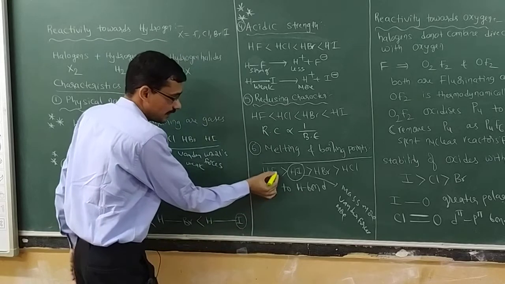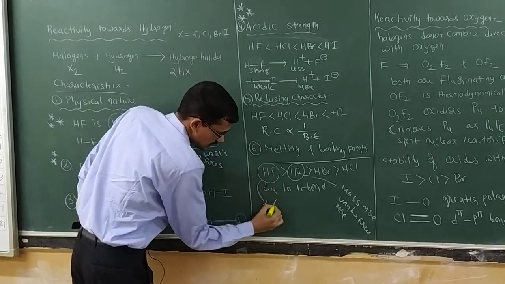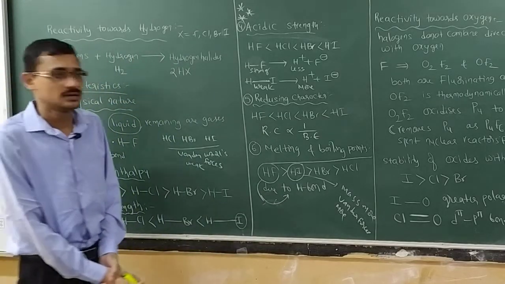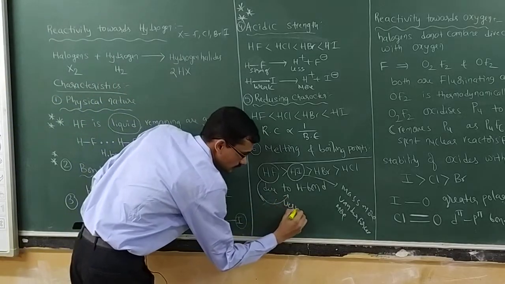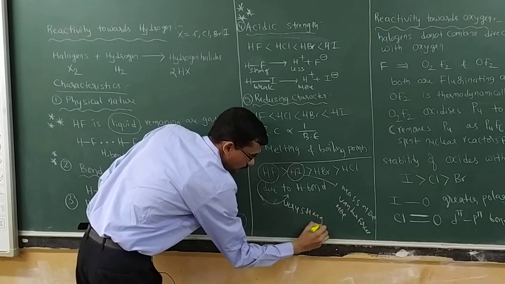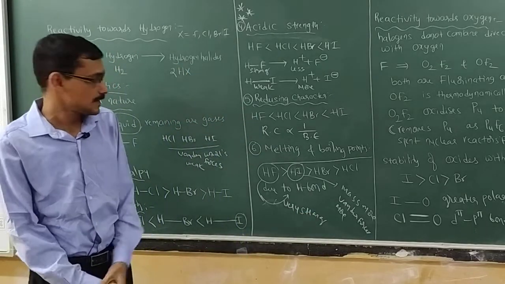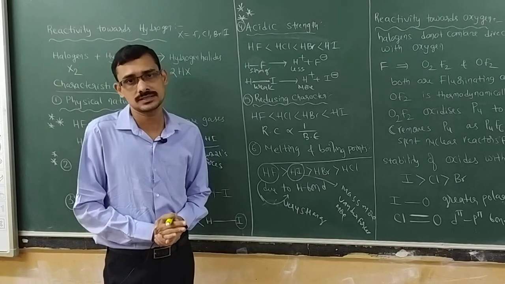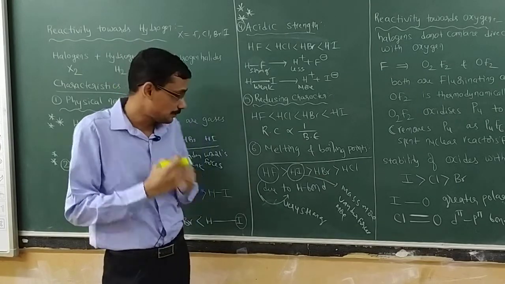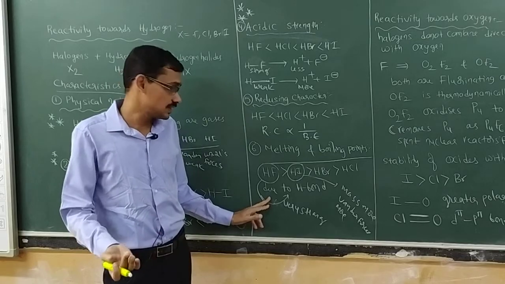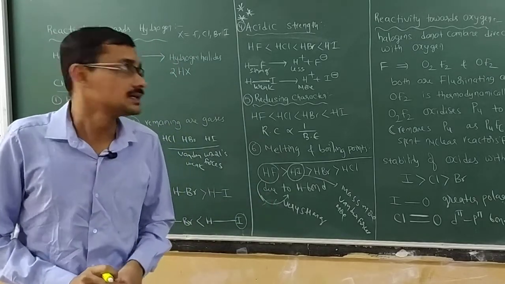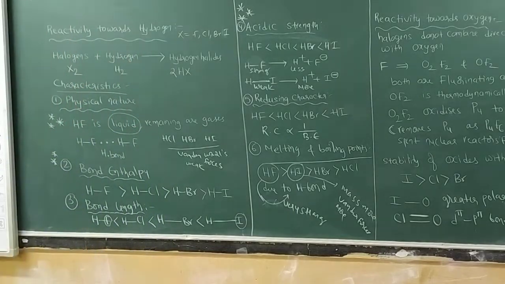But in HF, what is happening here? In this case, you get hydrogen bond, isn't it? Due to hydrogen bond, which is very strong when you compare with van der Waals forces. HI, HBr and HCl have van der Waals forces, which are weak when you compare with hydrogen bonding. Therefore, HF has higher melting and boiling points. This is about the properties of hydrogen halides.